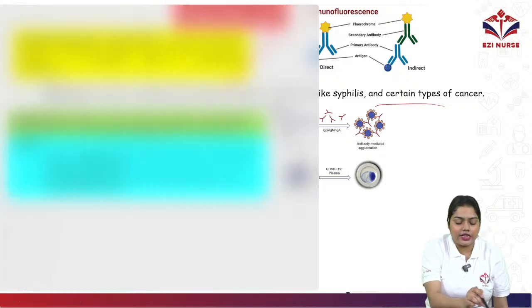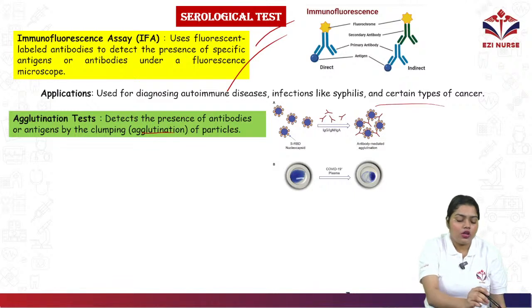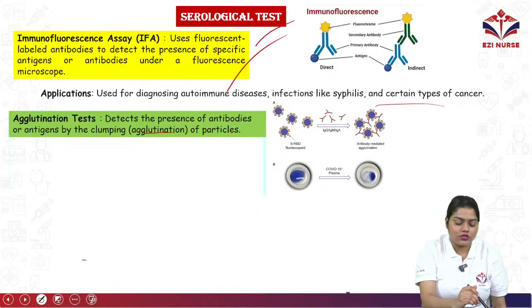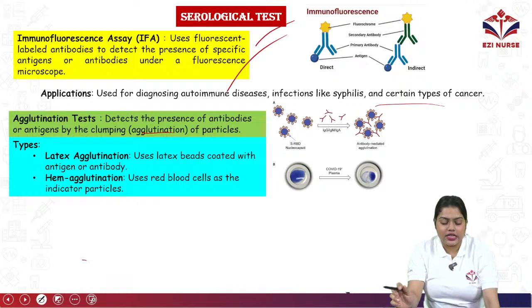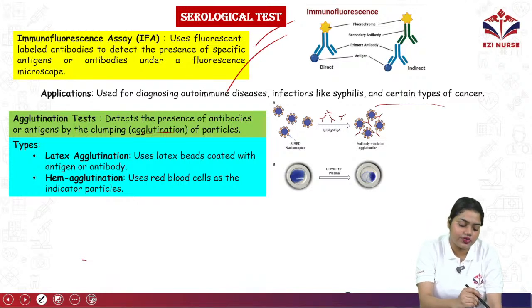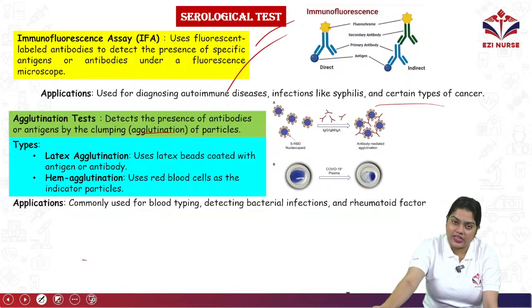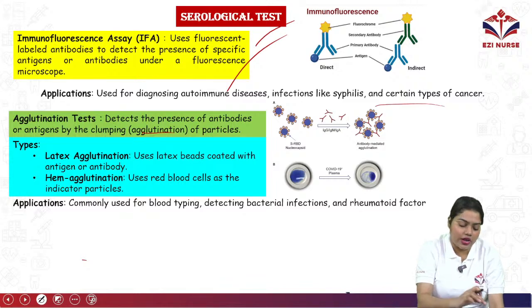The types are latex agglutination and hemagglutination. Latex agglutination uses latex beads, and hemagglutination uses red blood cells. The application is most commonly used for blood typing, detecting bacterial infection and rheumatoid factors.